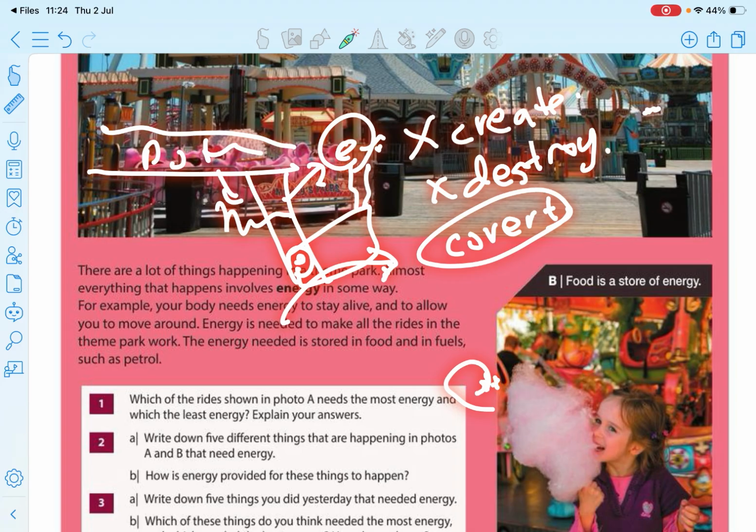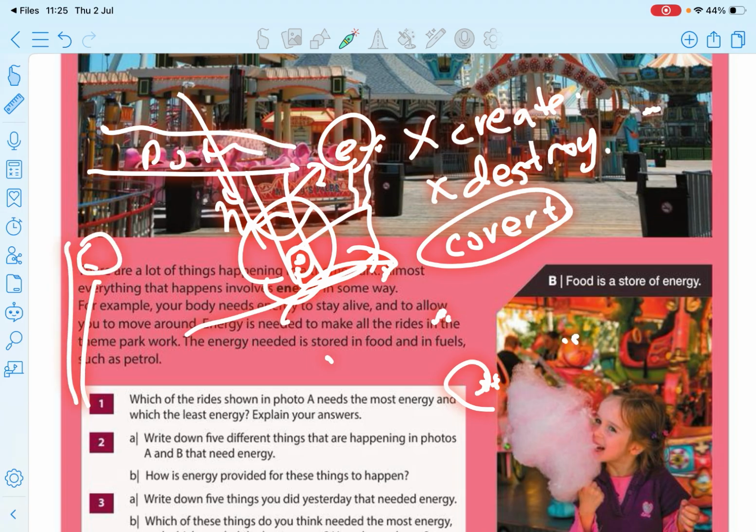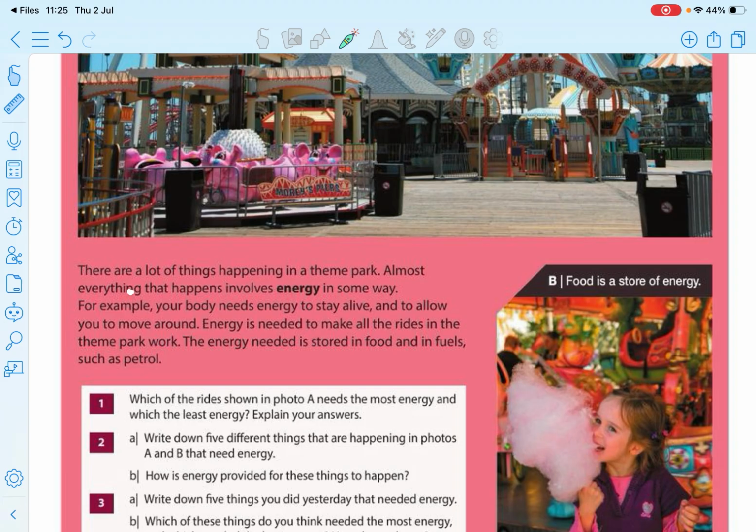Energy can be transferred from any type to any other. Electrical energy to heat energy in irons, electrical energy to light energy in a bulb, electrical energy to kinetic energy in a fan, or you can do vice versa: kinetic energy to electrical energy, potential energy to kinetic energy. Now think about a coconut. There is a coconut tree, and a coconut falls from the tree. What happened? The coconut is at some height from the floor, so it has potential energy, and when it leaves the tree, it becomes kinetic energy. Those are the transfers that you need to see.